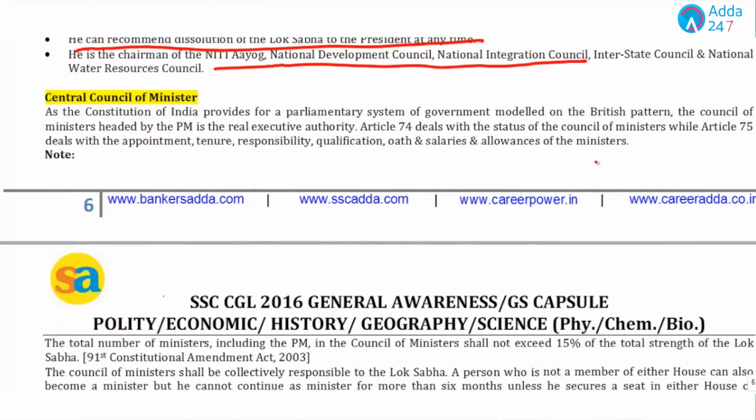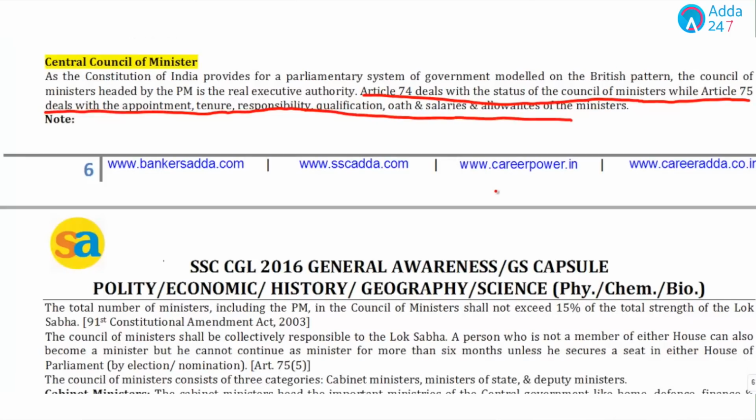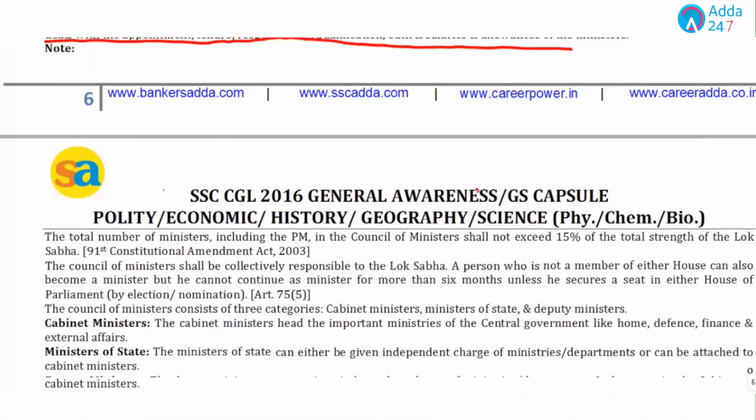Now, the Council of Ministers: Article 74 deals with the status of the Council of Ministers, while Article 75 deals with the appointment, tenure, responsibility, oath, qualification, salaries, and allowances of the ministers.